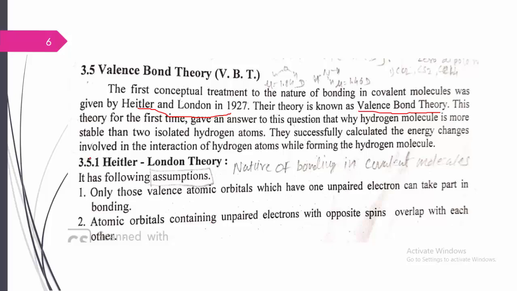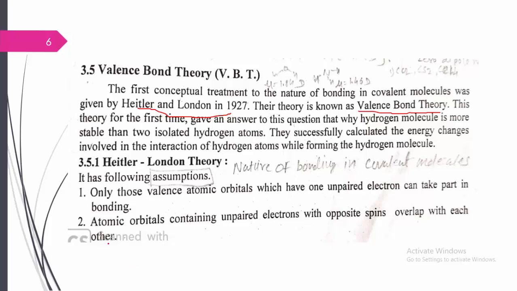Let us look at some assumptions one by one. The first, in the Heitler and London theory, states that only those valence atomic orbitals which have one unpaired electron can take part in the bonding. Very simple: wherever bonding is to take place, there must be an unpaired electron in an atomic orbital. At least one unpaired electron is necessary to take part in the bonding. Second, atomic orbitals containing unpaired electrons with opposite spins can overlap with each other.